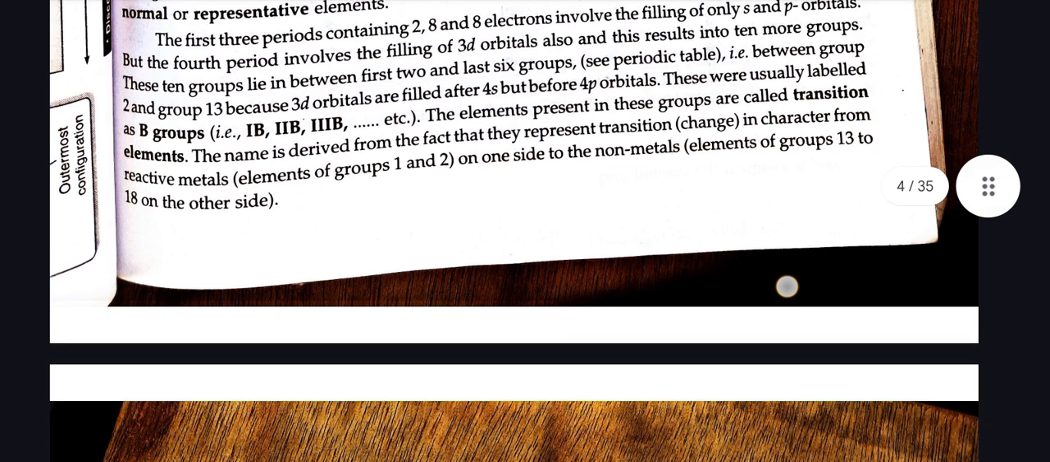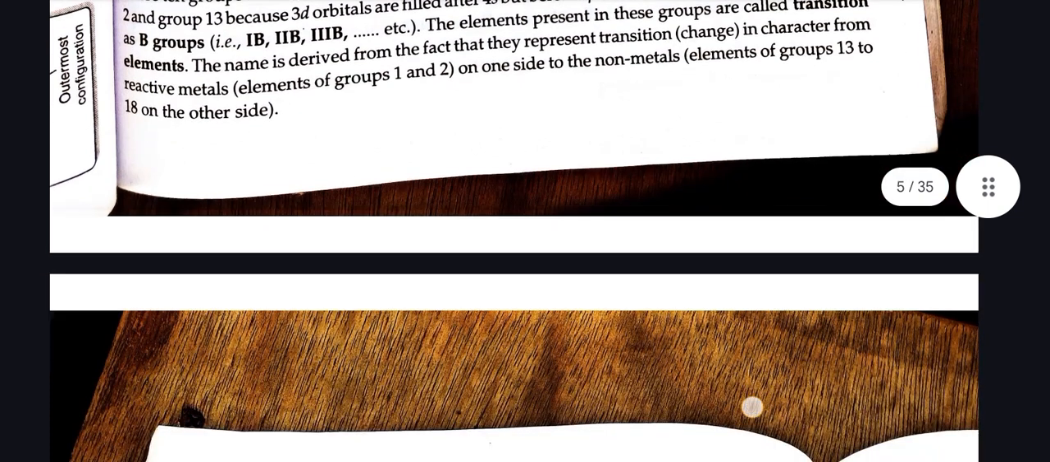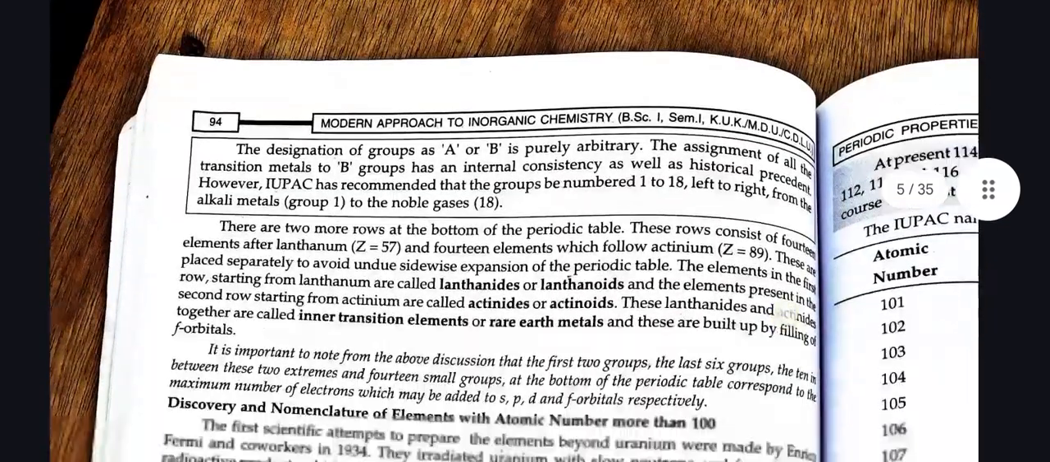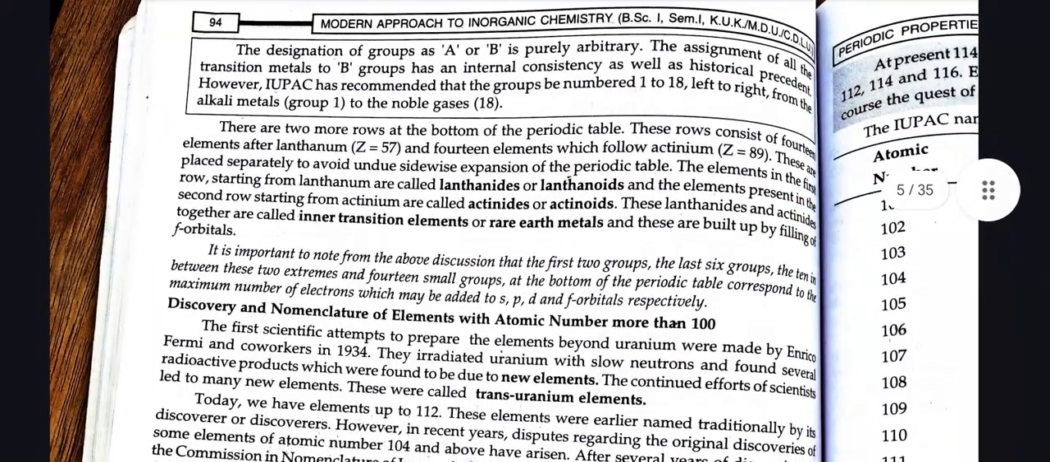The designation of group as A or B is purely arbitrary. The assignment of all the transition elements metals to B groups has an internal consistency as well as historic precedent. However, IUPAC has recommended that the groups be numbered 1 to 18 left to right, from the alkali metals group 1 to the noble gases 18.